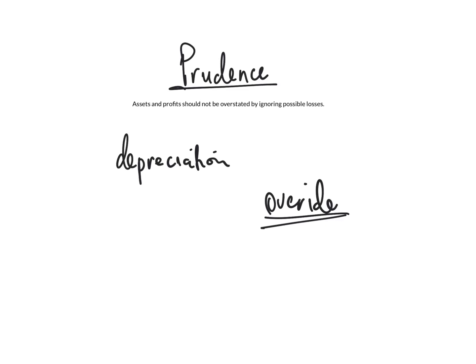Well, in this instance, you would firstly look at the principle of consistency. And we might need to conclude that the answer is a no. But because prudence is an overriding principle, it will have to override the consistency principle. Because if we are to continue being consistent in the 5% per annum reducing balance method, it would mean that we would be overstating the value of that asset. Because the truth is, if it starts carrying cement, it's going to lose value faster. We will therefore have to change the method or the rate at which we depreciate.